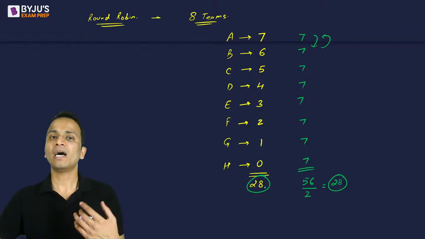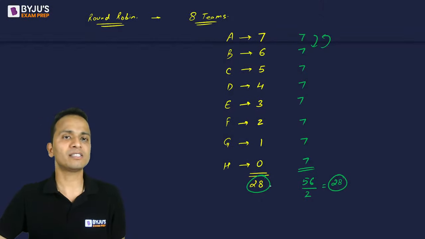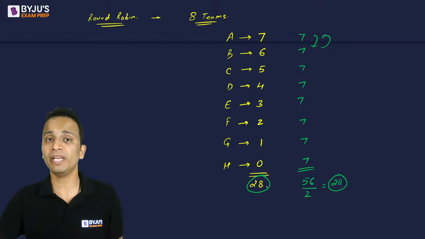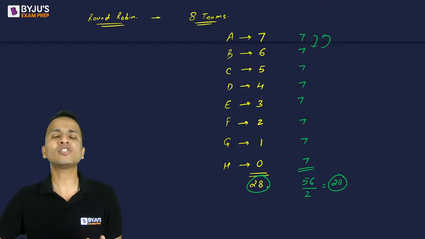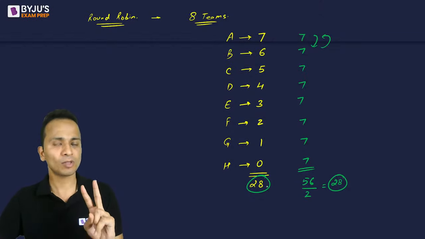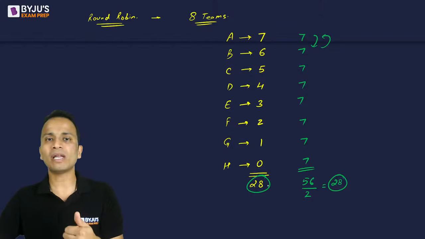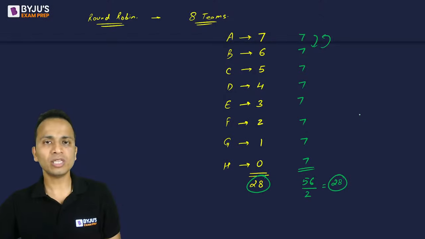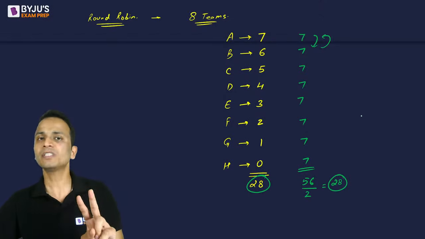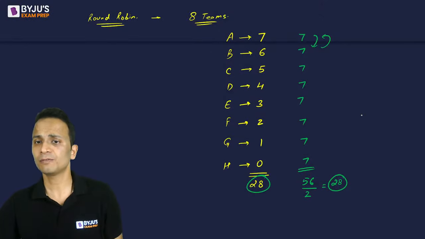Another way of calculating the total number of matches is using the concept of combinations. One match will happen between 2 teams. So to organize one match, I need to select 2 teams. The total number of matches will be the number of ways of selecting 2 teams out of 8 teams, so it will be 8C2.